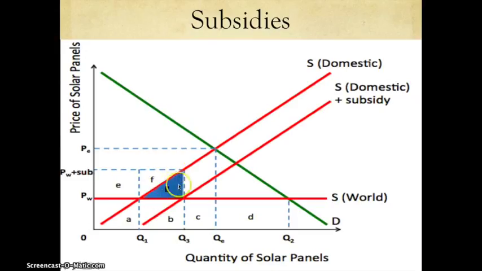Lastly, we can see this blue triangle here that is created by the subsidy. The blue triangle represents the inefficiency of the domestic producer, and it's also a misallocation of world resources, since more of the world's resources are being used to produce the wheat than is necessary. This is another deadweight loss of welfare.